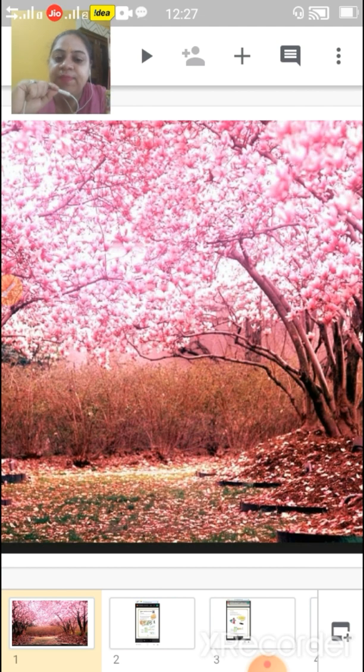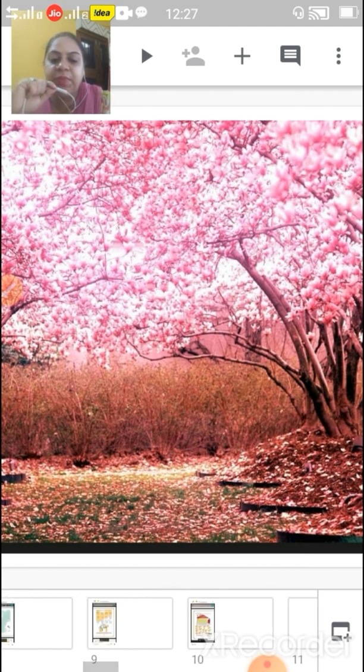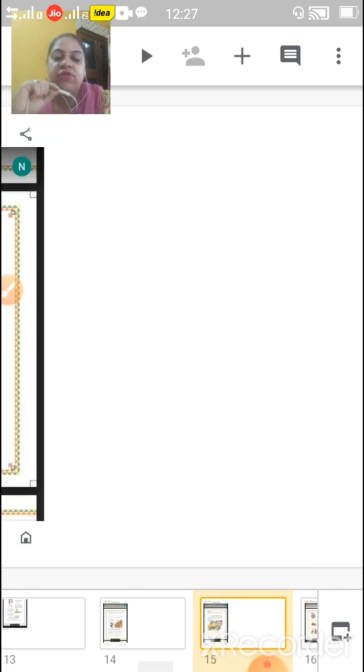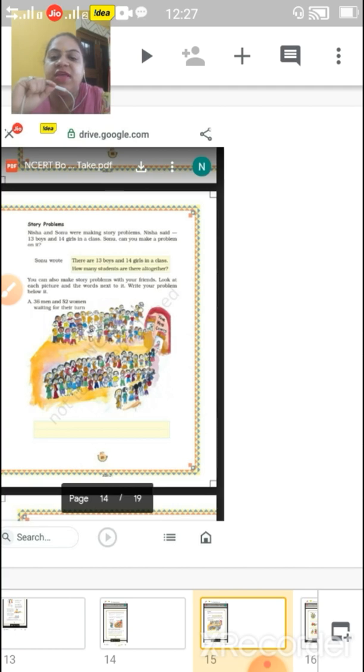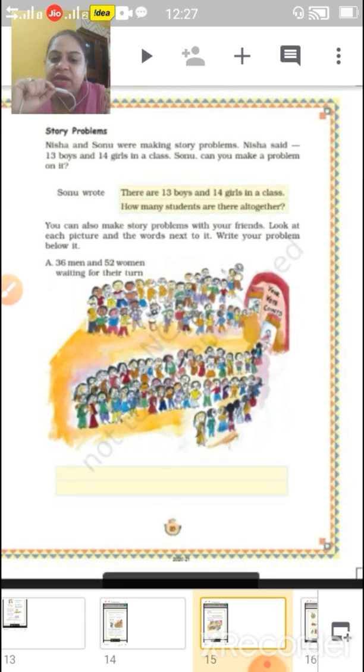So children, today in maths we are going to continue our previous chapter 6, Fun with Give and Take. Children, till page number 88 we have done. Today we are going to start with our page number 89. So children, let's start with our chapter.